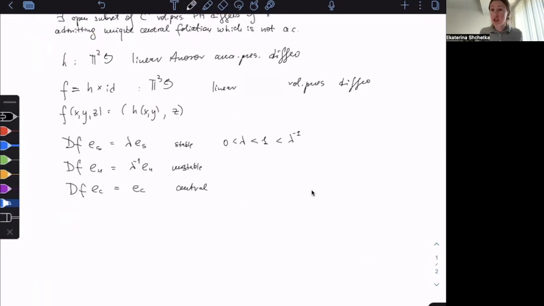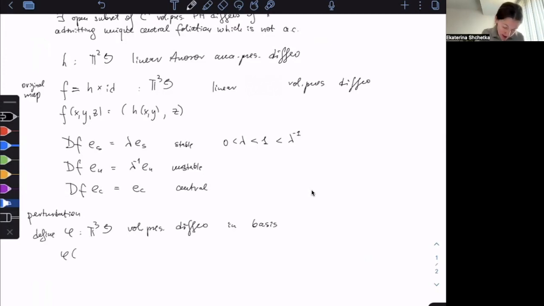So this is our original map F. Now we're going to construct its perturbation. Let me define it as phi. That's my perturbation acting on the 3-torus again. Once again, I want it to be a volume-preserving diffeo.